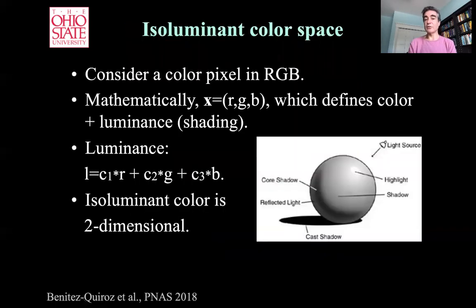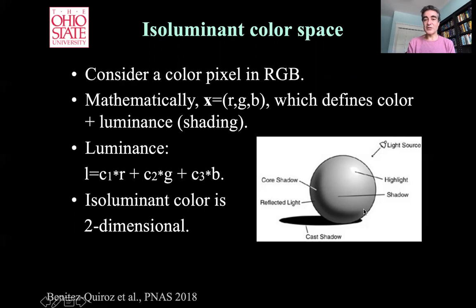For those of you that do not remember or do not know what an isoluminant color space is, I'm going to do a very, very quick review here. Consider that we have a pixel, just one pixel, in RGB. A pixel can be described as a vector of R, G, and B values, right? So this pixel describes both color and luminance.